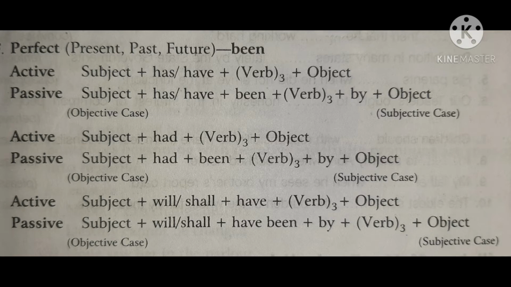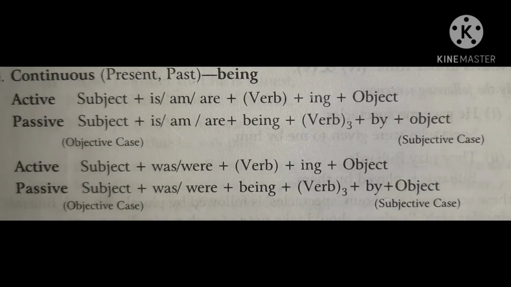And in future perfect tense, the active voice formula is subject plus will or shall plus have plus V3 plus object. And in passive voice, subject plus will or shall plus have been plus V3 plus by plus object. In continuous tense of present and past, we use the ing form of verb. In active, subject plus is, am or are plus V plus ing plus object.